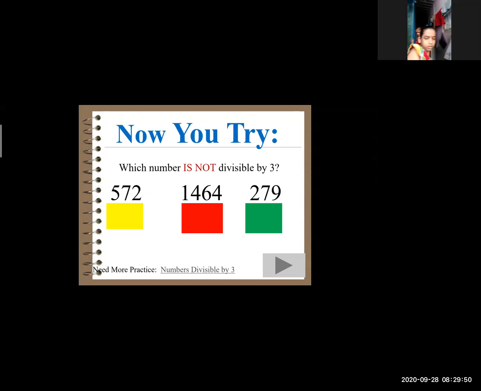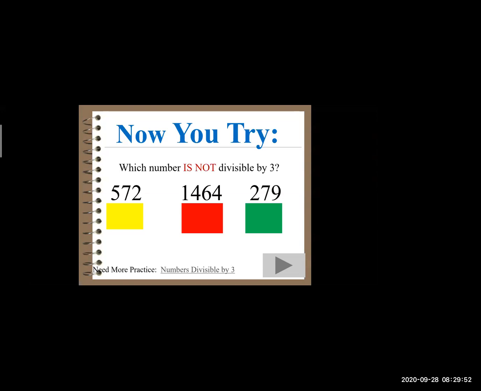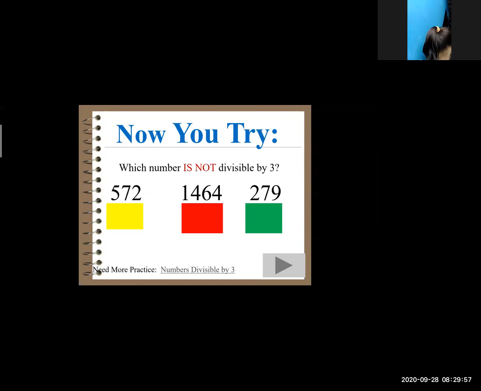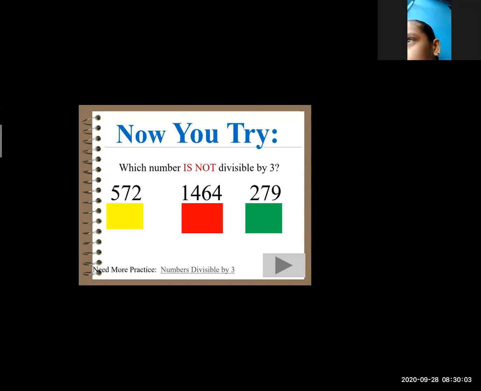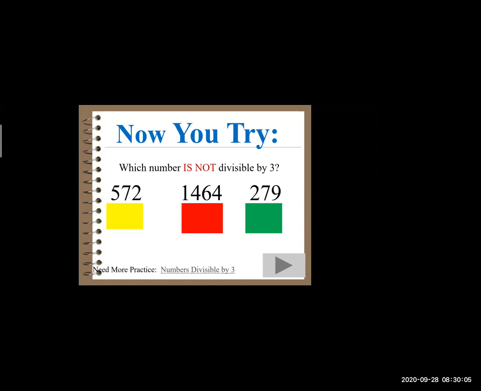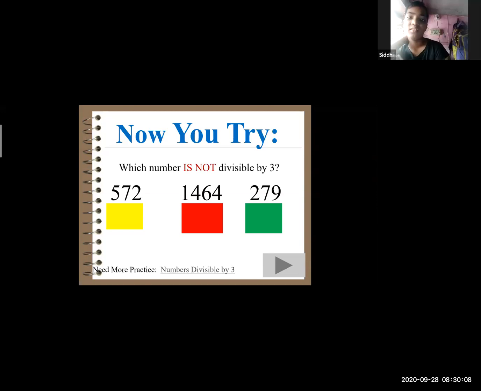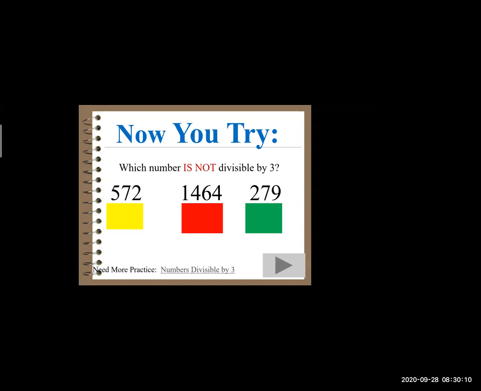But if you compare the second number, what is the second number? 1464. When you add this, 1 plus 4 is 5. 5 plus 6 is 11. 11 plus 4 is 15. So 15 falls under the table of 3. So 1464 is divisible by 3.